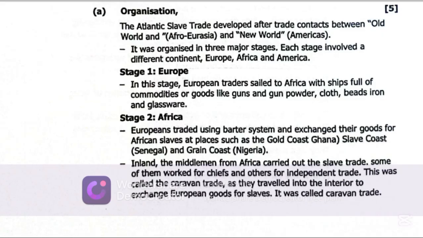Inland, the middlemen from Africa carried out the slave trade. Some of them worked for chiefs and others for independent trade. This was called caravan trade, as they traveled into the interior to exchange European goods for slaves. It was called caravan trade. So it was the interior movement of slave traders to go and exchange European goods for slaves.